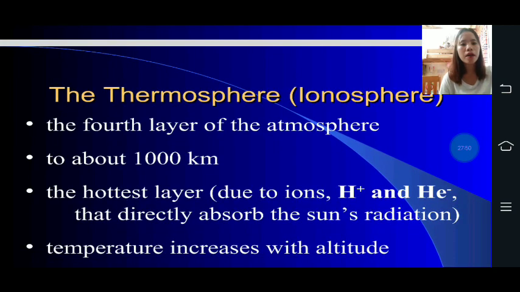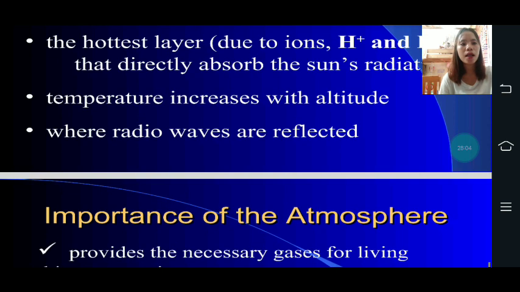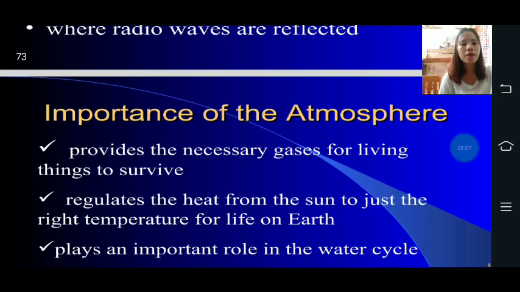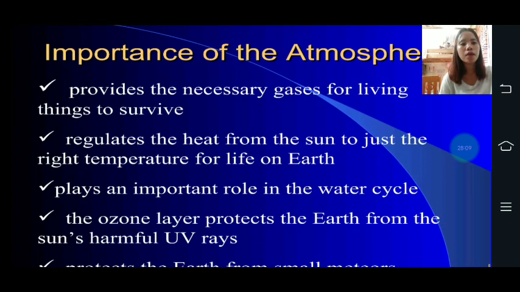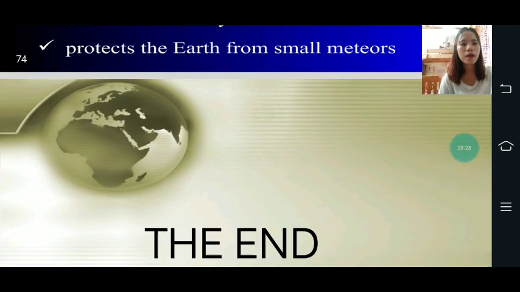Then the thermosphere or the ionosphere, the fourth layer of the earth, up to about 1000 kilometers. It is the hottest layer due to ions, H plus and He, that directly absorb the sun's radiation. Then the temperature increases with altitude. This is where radio waves are reflected. What are the functions of the atmosphere? First, it provides the necessary gases for living things to survive. Second, it regulates the heat from the sun to just the right temperature for life on Earth. It plays an important role in the water cycle. Then the ozone layer protects the Earth from the sun's harmful UV rays, and the atmosphere protects the Earth from meteors.